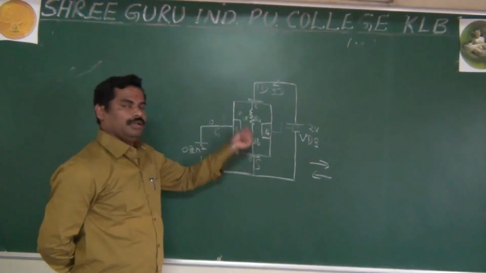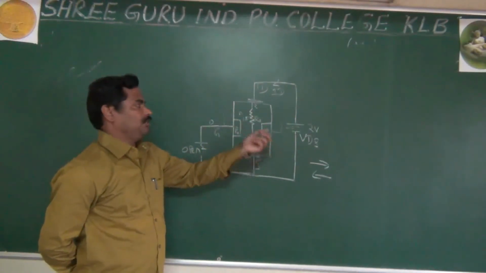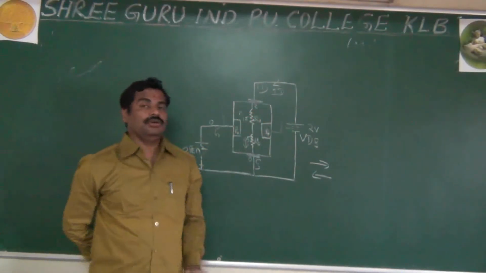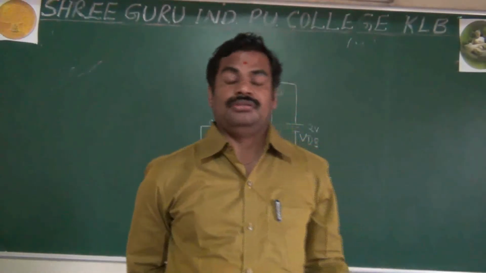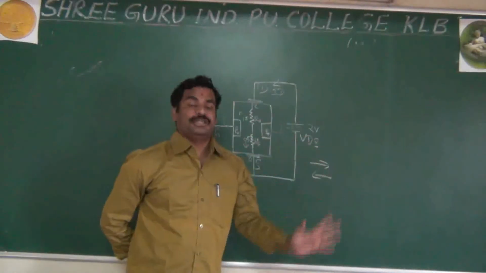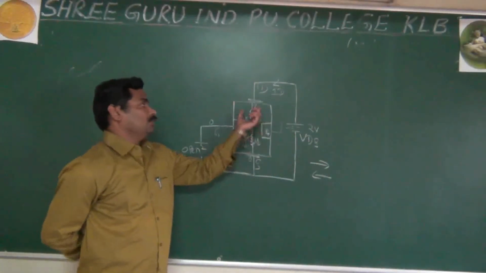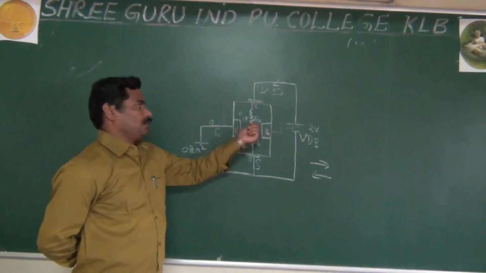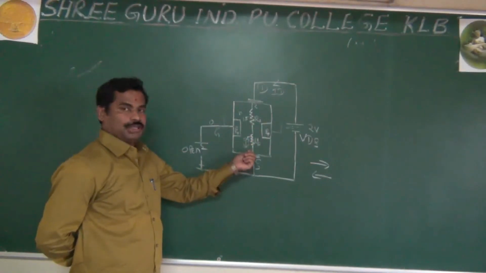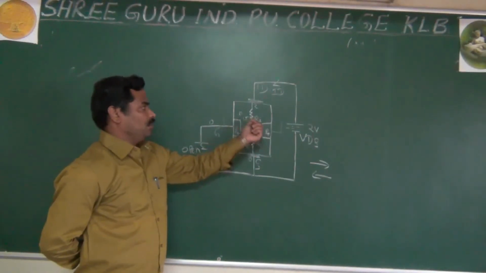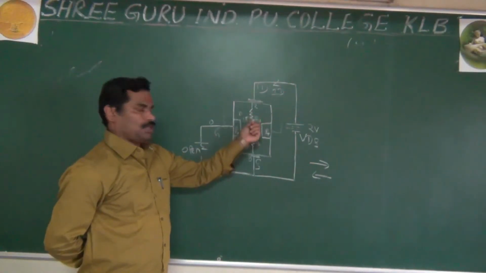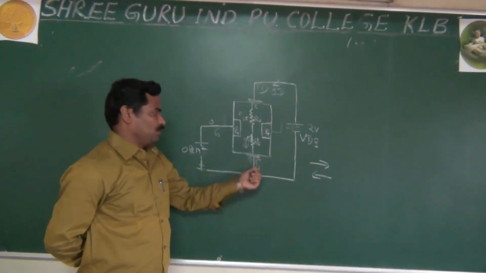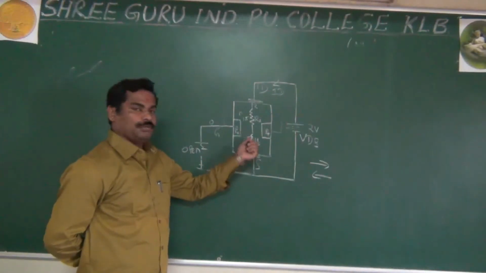the current flows in a conductor or maybe a semiconductor. What happens? As we know, the property of resistance will create a potential drop. It means some of the voltage drop occurs here, and some of the voltage drop occurs here. Because here it is very near to the drain, that's why more voltage drop occurs here, and here it is very near to the source, that's why very less voltage drop occurs here.